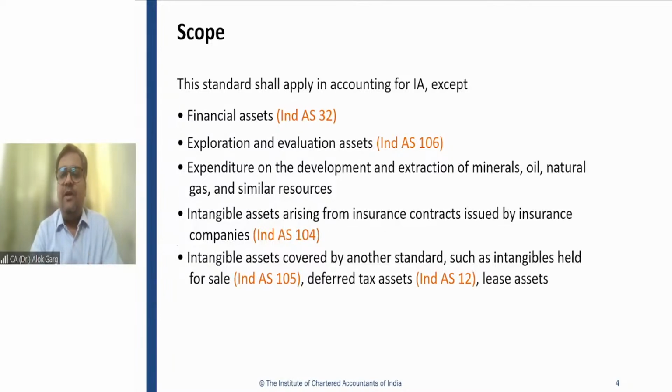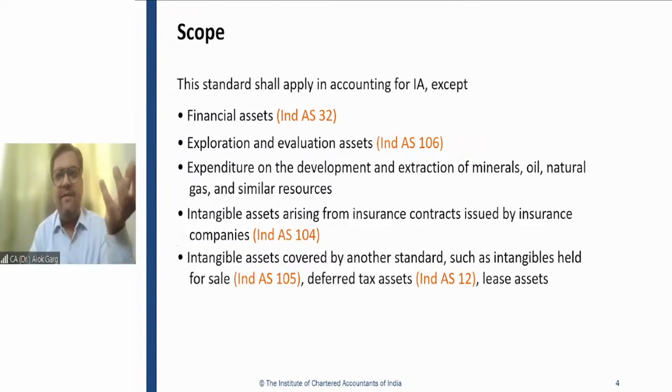Like when Reliance Communication, Anil Dhirubhai Ambani Group, shut down its business, the talk was that Reliance Communication will transfer the telecom licenses to Reliance Jio. So if an entity has decided to sell its intangible asset, it may be classified as intangible asset held for sale. We have a separate standard in Ind AS 105, which will also be covered as a part of the financial reporting curriculum.